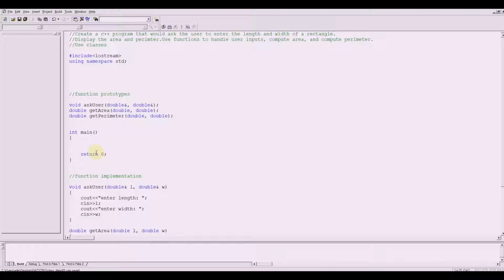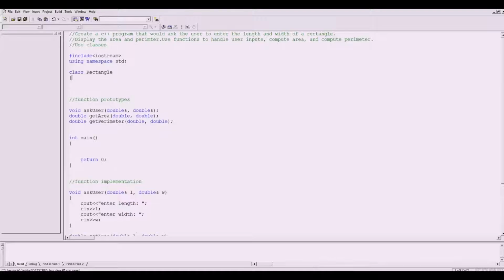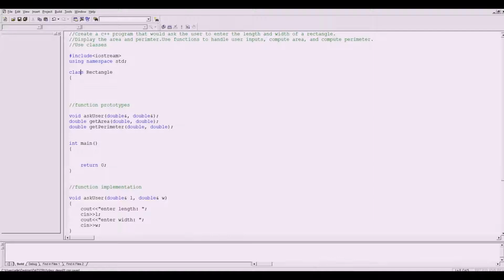Let me start with the class definition. For the class definition, that is exactly the same as a structure. The only difference is there is no member function in a structure. So we are using the keyword class. Let's use the name Rectangle, then begin. So this is our class declaration.